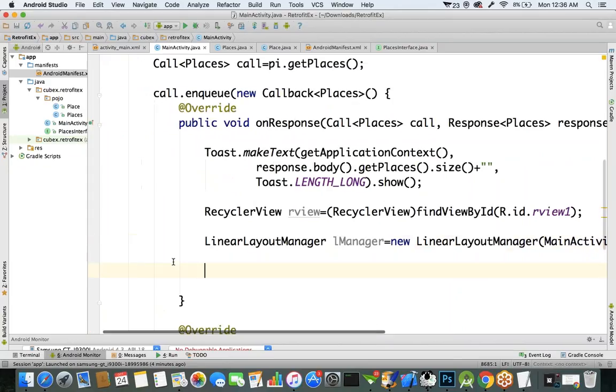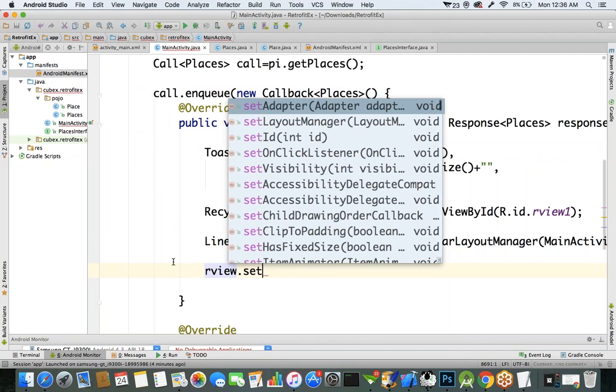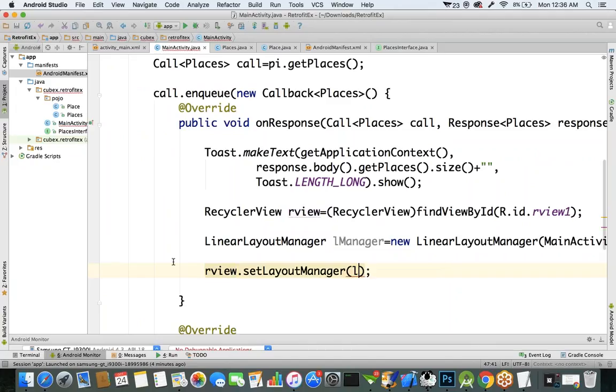Now set this LinearLayoutManager object to the RecyclerView. RecyclerView dot, there is a method called setLayoutManager. Specify that layout manager object to the RecyclerView component. Set the layout manager object to whom? To the RecyclerView component. Okay.